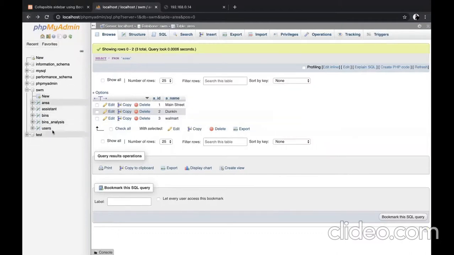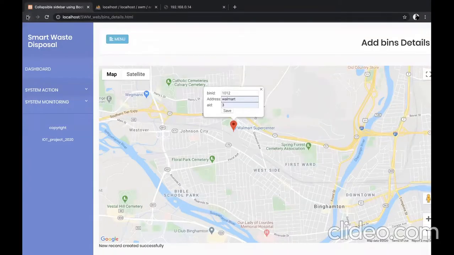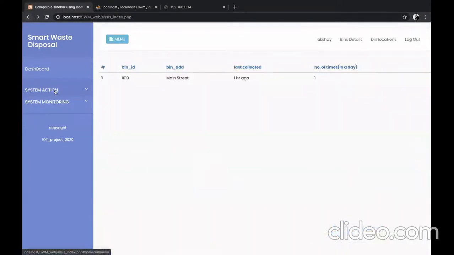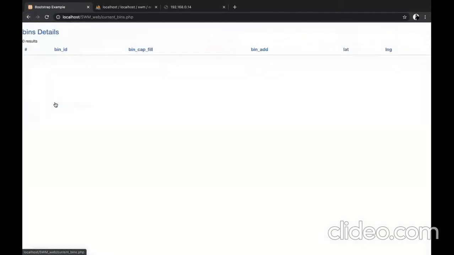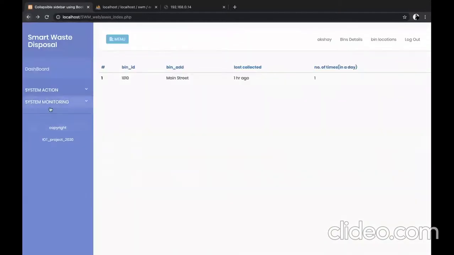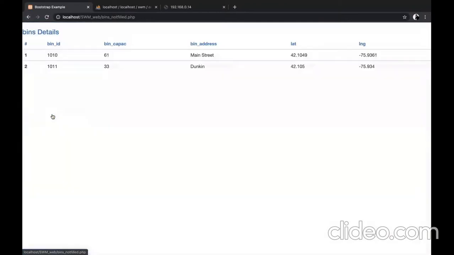So this is our overall database schema. Area, assistant, bins, analysis. Now let's go back. So you can see here the bin capacity and the latitudes and longitudes for the respective bin location, that is Main Street and the Dunkin.